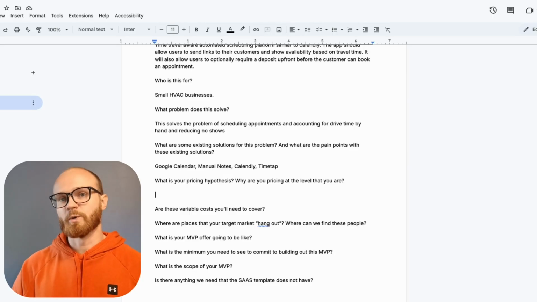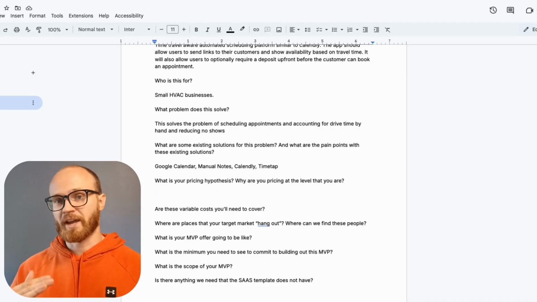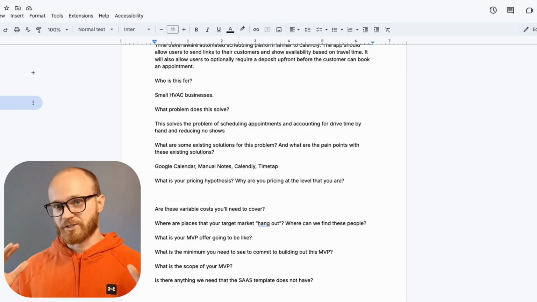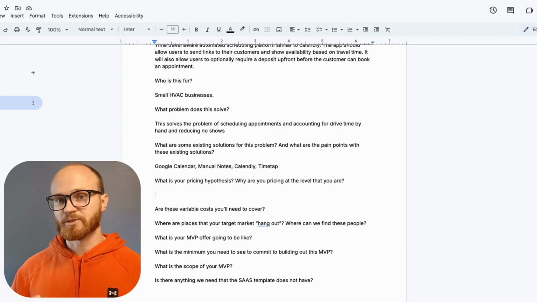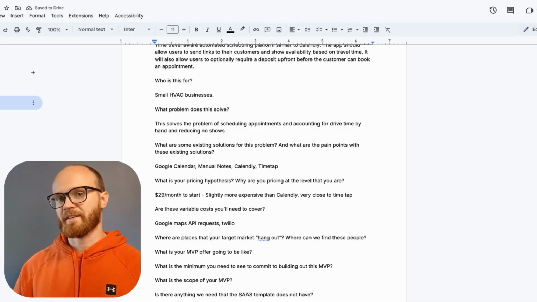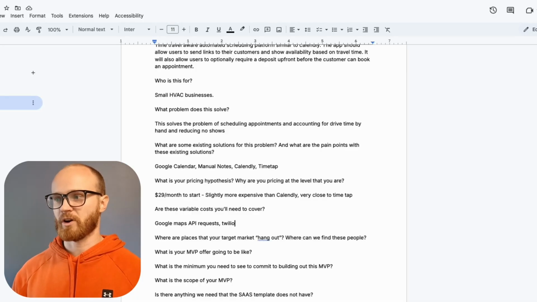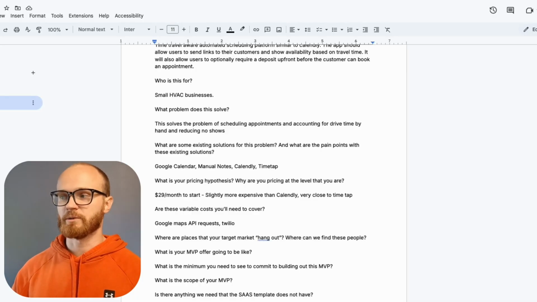We're going to be using the Google Maps API or some sort of location-based API to calculate this travel distance and work with some of the other features that we want in this app. I'm also thinking that we're going to integrate with Twilio to send text message reminders. That kind of answers my next question in regards to variable costs. The biggest variable costs are going to be the API requests, such as Google Maps and Twilio.